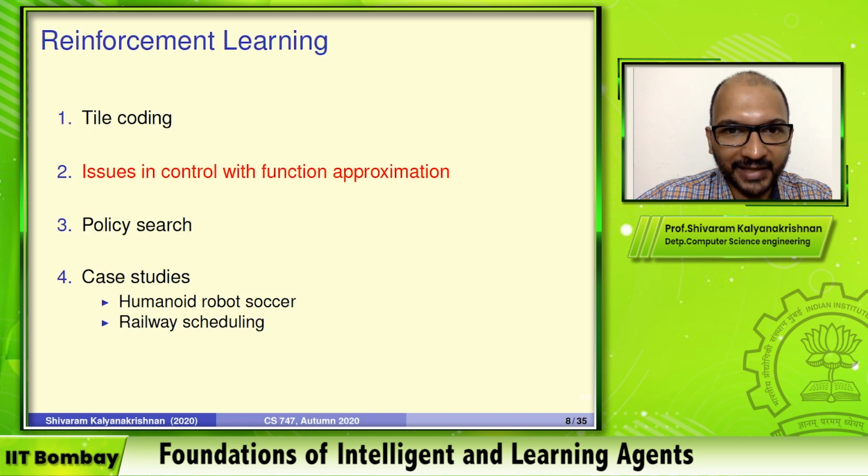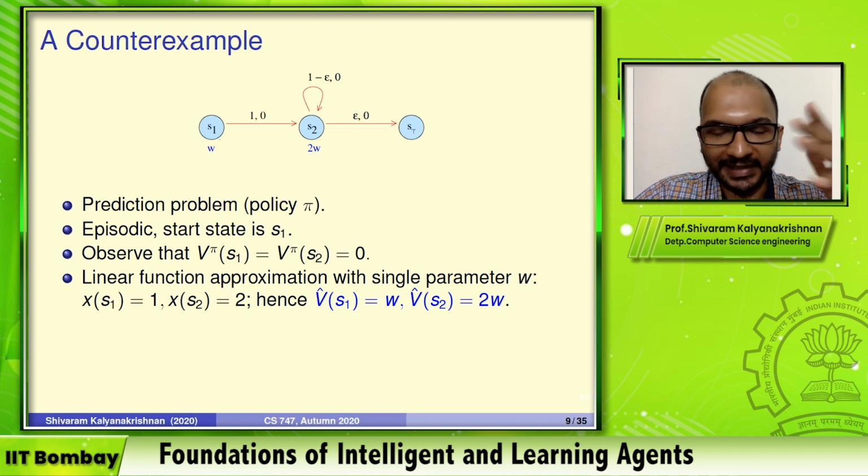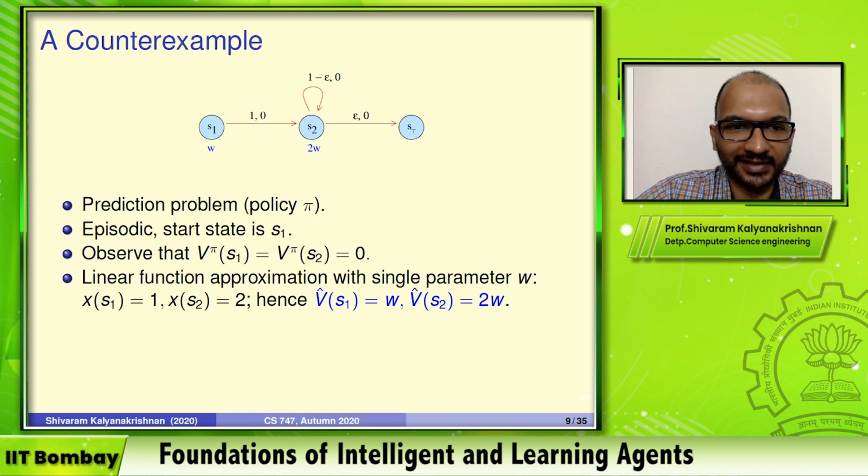So what's coming up next is things that are not so good with function approximation, even with linear function approximation. So let's look at what is going on. Although our aim here is to show that there are issues with especially control when you're using function approximation, there is this nice example to show that same effect even with the simpler problem of prediction. So let's go through this.